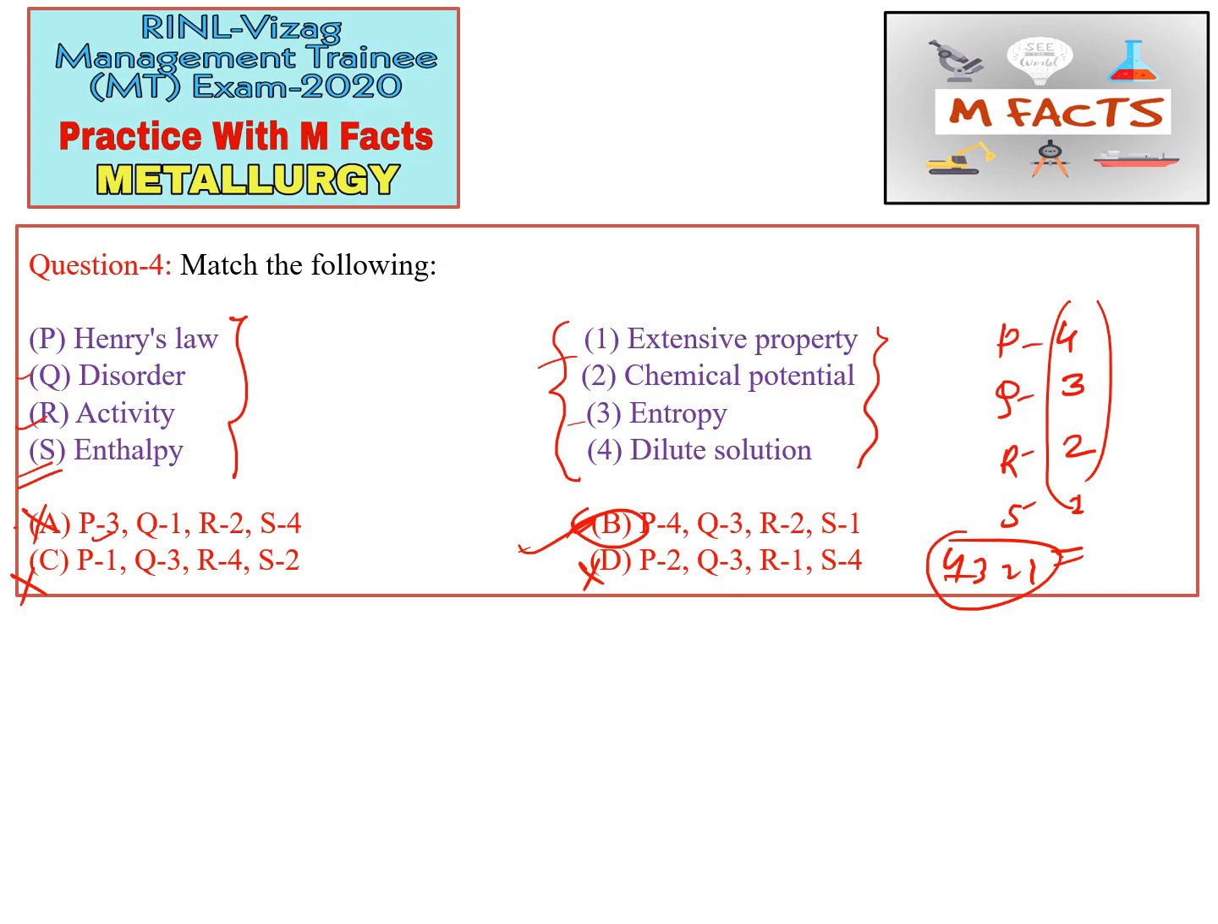This is a very easy question, and we will understand all these things, Henry's law, Raoult's law, in our thermodynamics part. That's why I'm not discussing them here. So the B part is correct for this question.